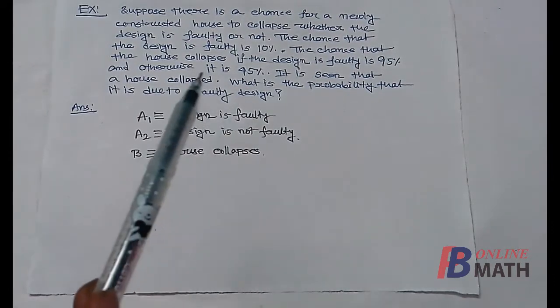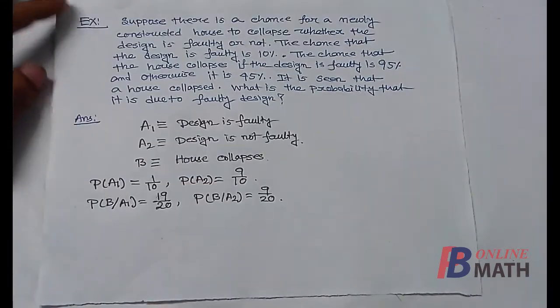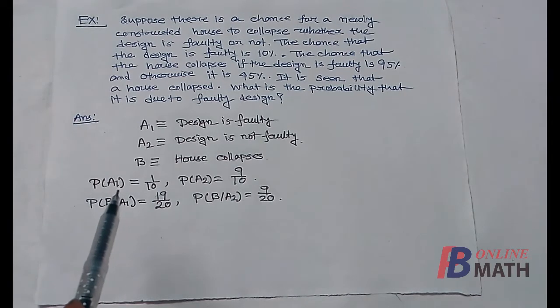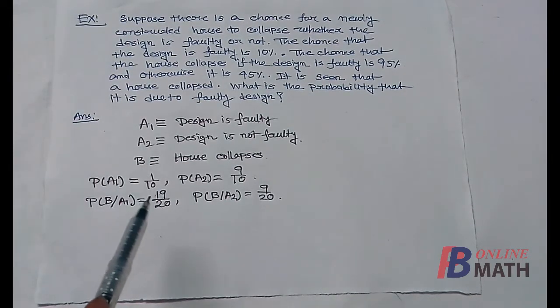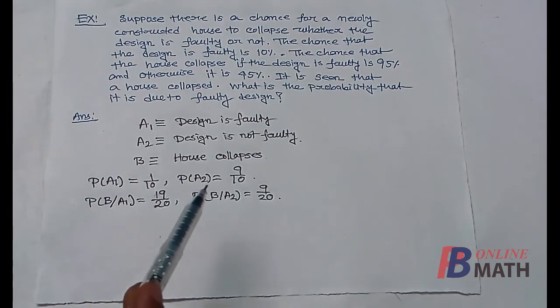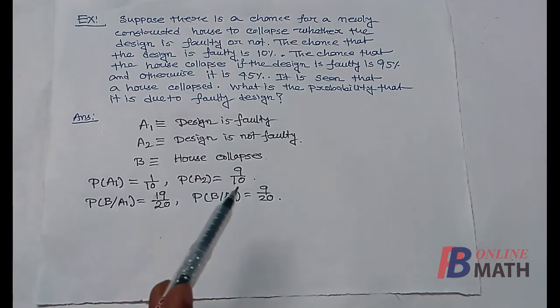So now from the given conditions we write the probabilities. Probability of A1, that is the probability of a faulty design, is given as 10%, so it is 1 by 10. The probability that the design is not faulty is the remaining 90%, so probability of A2 is equal to 9 by 10.